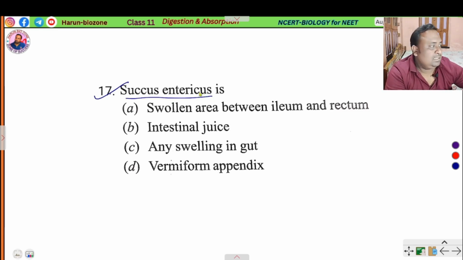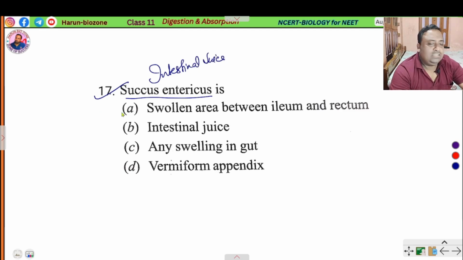Number 17 is succus entericus. Succus entericus means intestinal juice. So what are the components of intestinal juice?